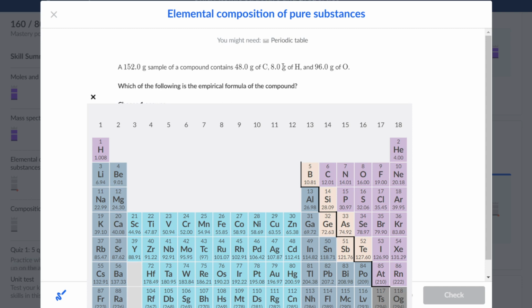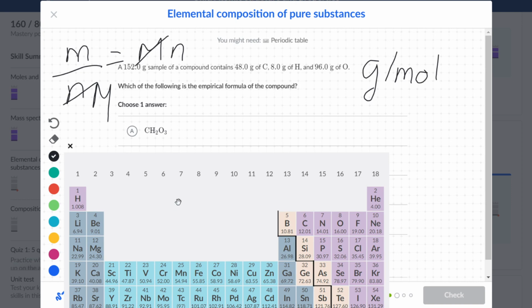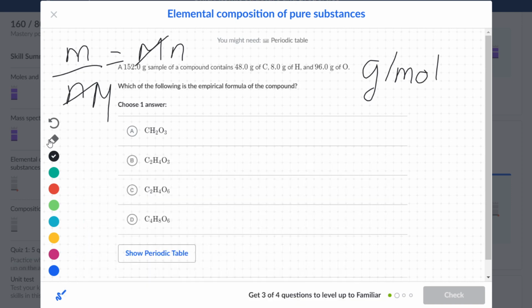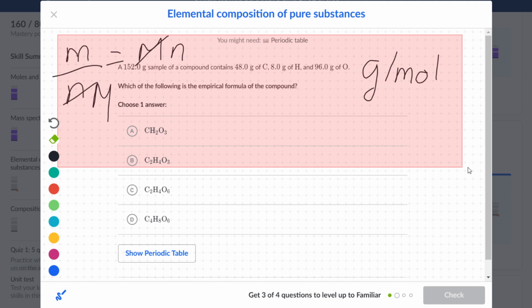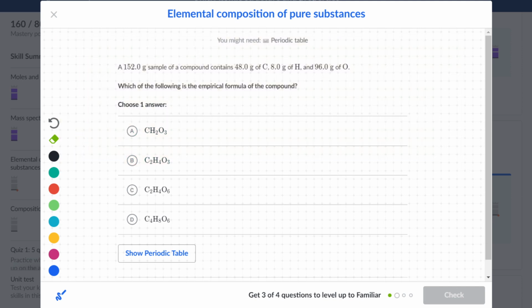So let's write out the ratio that we have. 4 moles of carbon with 8 moles of hydrogen, and then with 6 moles of oxygen. And with empirical formula specifically, it needs to be in the simplest ratio. So we can simplify this ratio even more to 2 to 4 to 3. So every 2 carbons we have 4 hydrogen and 3 oxygen.